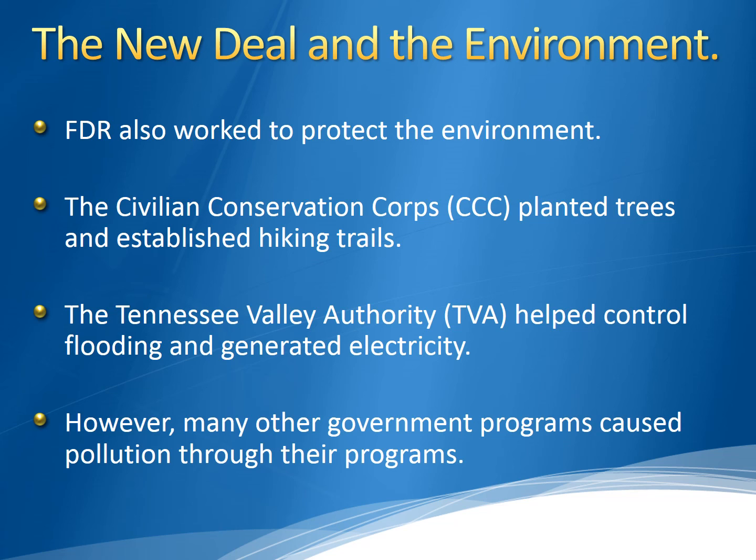So finally, the New Deal and the environment. FDR also worked to protect the environment. The Civilian Conservation Corps planted trees and established hiking trails. And the Tennessee Valley Authority, the TVA, helped control flooding and generate electricity, along with jobs for that matter. But still, there were some government programs and institutions that caused pollution through their programs, so it was not a perfect system.